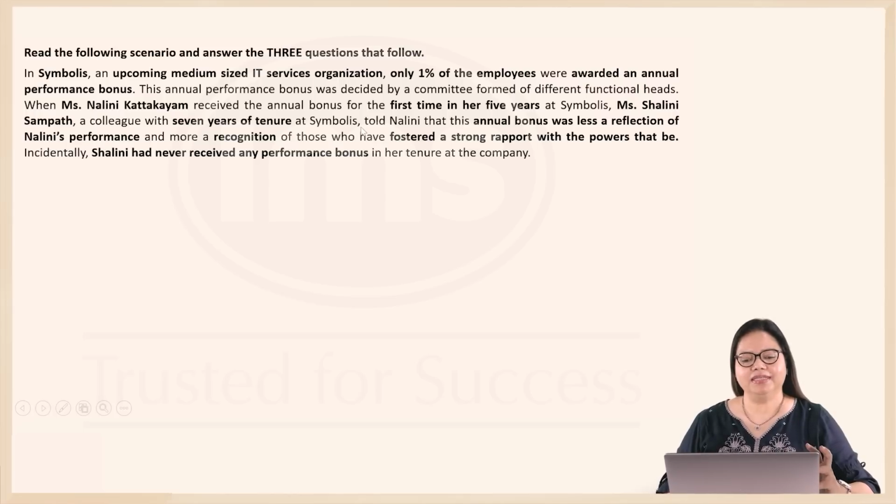When Miss Nalini received the annual bonus for the first time in her 5 years at Symbolis, Miss Shalini, a colleague with 7 years of tenure, told Nalini that this annual bonus was less a reflection of Nalini's performance and more a recognition of those who have fostered a strong rapport with the powers that be.